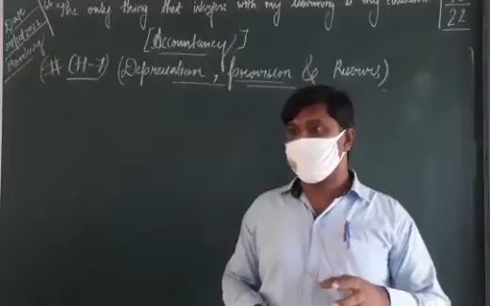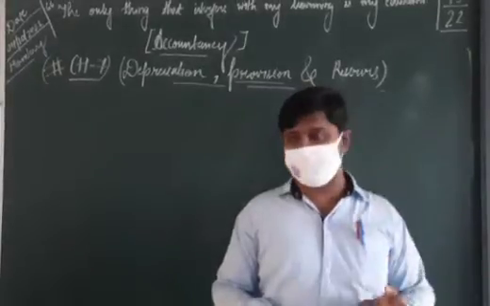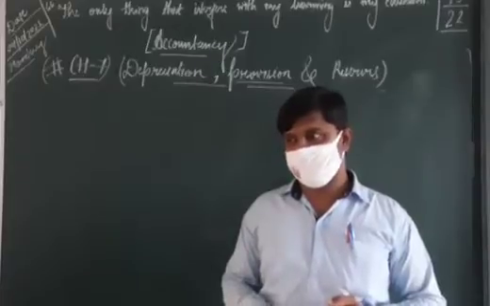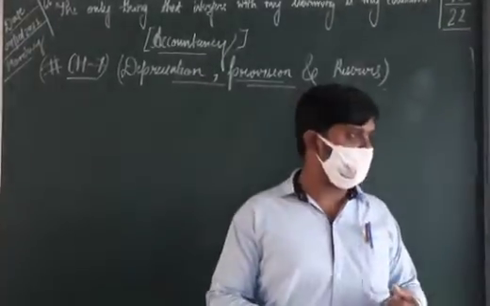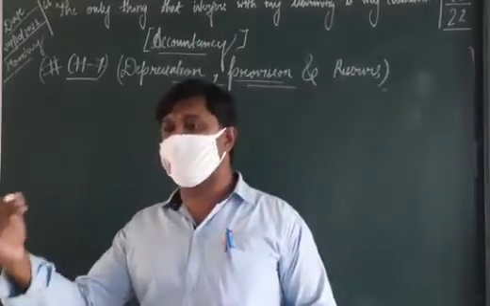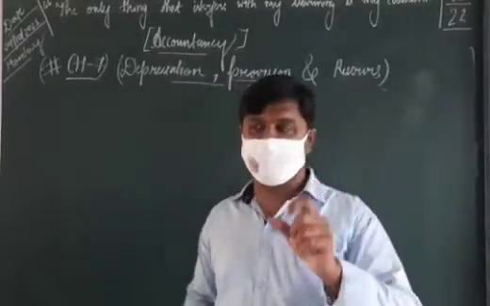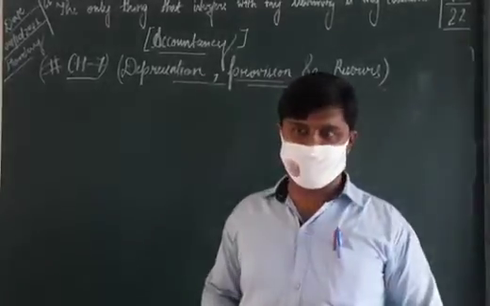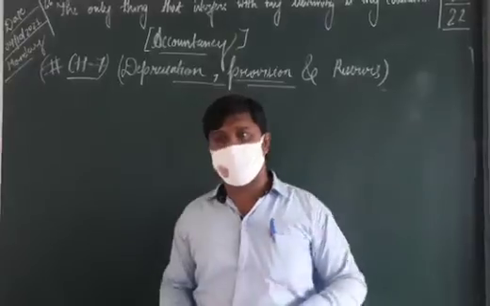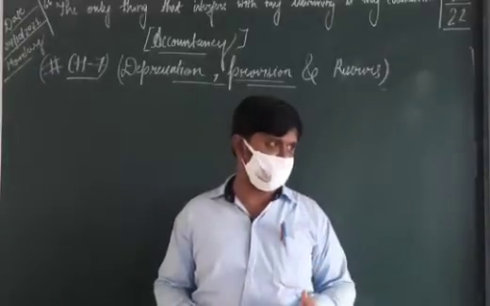So here, all people will not pay that money on time. Some people will pay that money at the exact time. We call them good debtors, those who pay the money on time. Clear now?